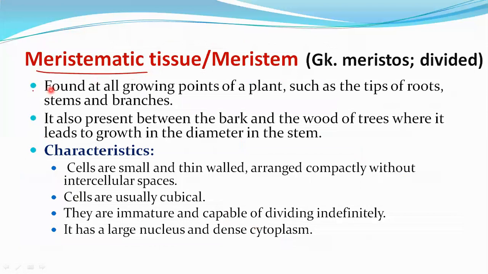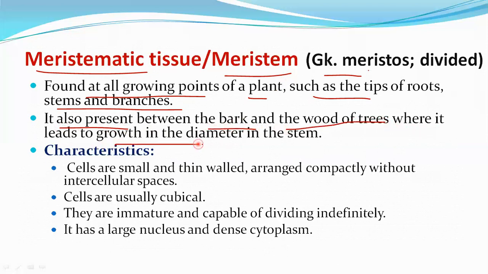Meristematic tissue. Meristematic tissue is also known as meristem, and this word is derived from the Greek word meristos, meaning divided. It is found at all growing points of a plant, such as tips of roots, stems and branches. Wherever the growing points are there in a plant, you can see the meristematic tissue which helps in growth. It is also present between the bark and the wood of trees, where it leads to growth in diameter of the stem. For the stem development in diameter, this meristematic tissue plays an important role.